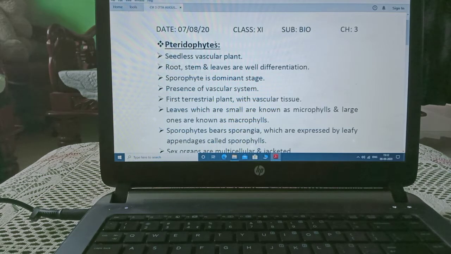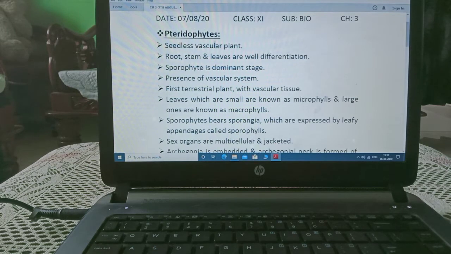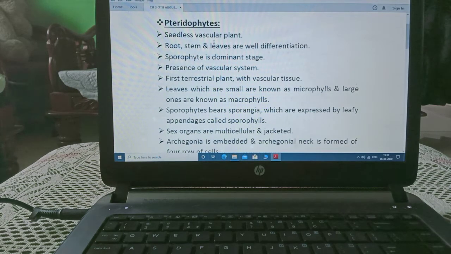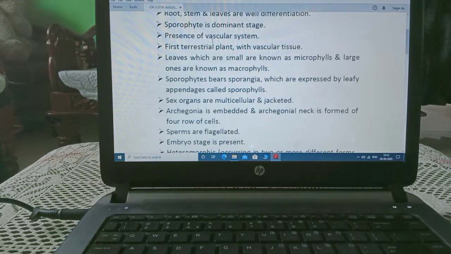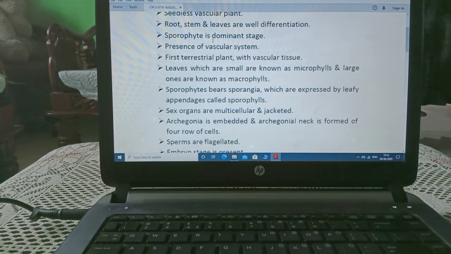As we know, in these plants, presence of true root, stem and leaf is there. They are seedless vascular plants, means they have the absence of seeds but they have the presence of xylem and phloem. Root, stem and leaves are well differentiated. Sporophyte is the dominating stage, means it is the main stage.